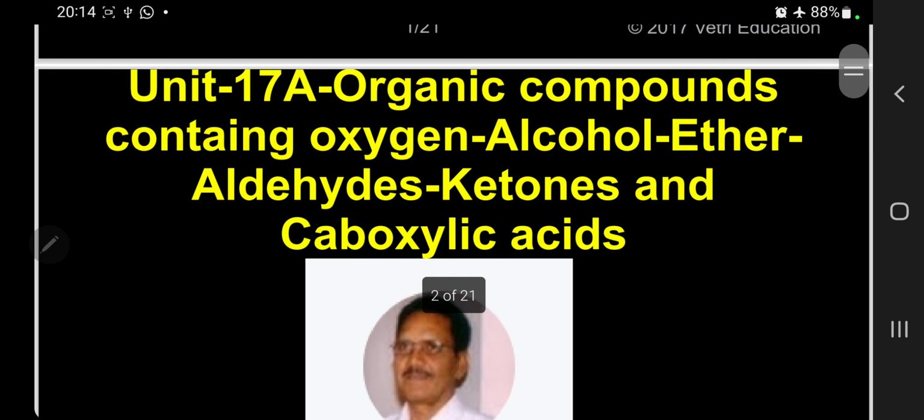I am going to discuss Unit 17. I am naming it as A because I am dividing the unit into two parts, A and B. So, organic compounds containing oxygen: alcohol, ether, aldehyde, ketones and carboxylic acid. So the group is very big. So I am bringing it like this: alcohol and ether, I bring in one category. Aldehyde, ketone, and carboxylic acid, I will bring in another category.